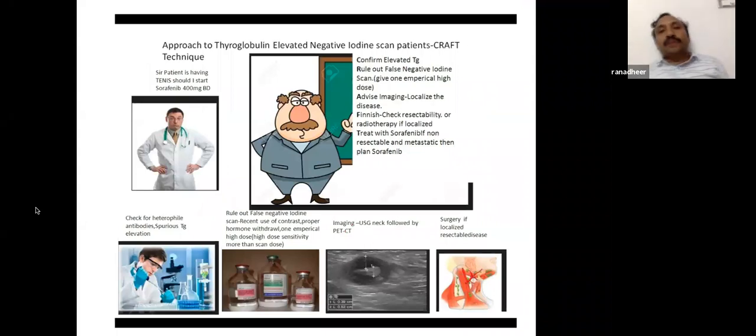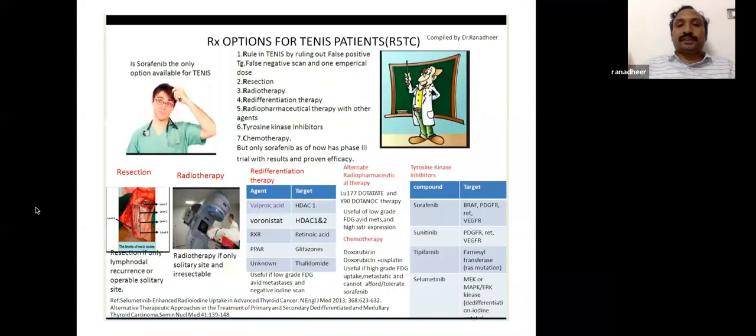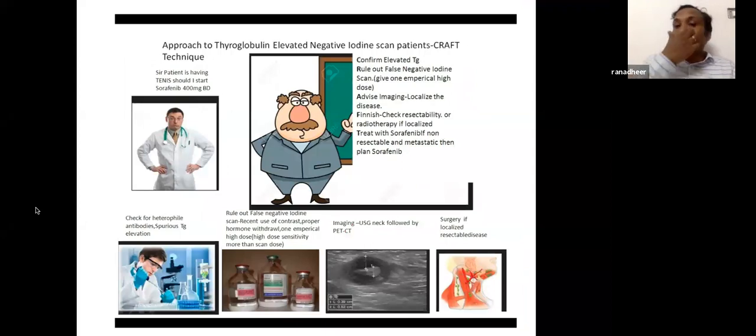In TENIS patients, confirm elevated TG, rule out false negative scan, give one empirical dose, and advise imaging for localization. If it is localized, then resect. If it is non-localized, it is metastatic. These are the multiple options for thyroglobulin elevated negative iodine scan. Already I said, confirm elevated TG, rule out false negative iodine scan by giving one empirical dose. After ruling out iodine content in whatever they are taking, advise imaging, check resectability, and then treat with TKIs.